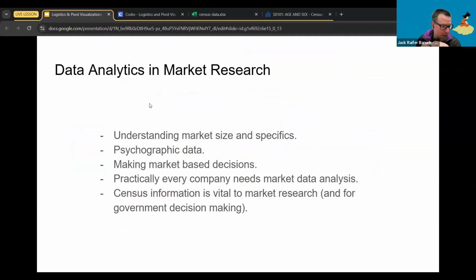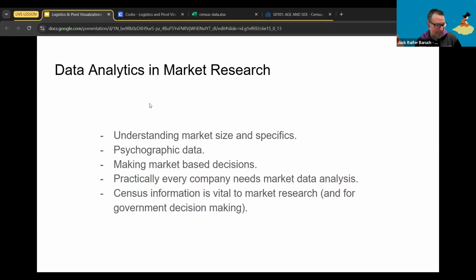Sometimes they learn about psychographic data. Psychographic data is everything that tells people a little bit about you, about what you do. So for example, if you like to drink beer, if you like to drink wine, if you have a dog, if you have a cat, that kind of information is called psychographic information. And it's also very important for marketing purposes.